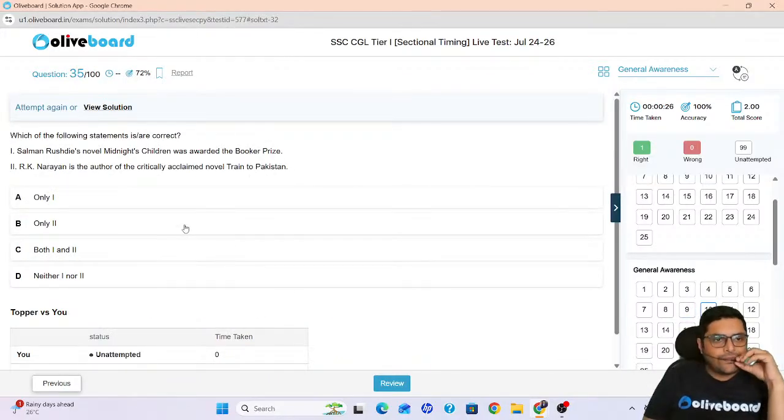Next, which of the following are correct? Salman Rushdie's novel Midnight's Children was awarded the Booker Prize. R.K. Narayan is the author of the critically acclaimed novel Train to Pakistan. Which of the following statements is correct? Which one is correct?